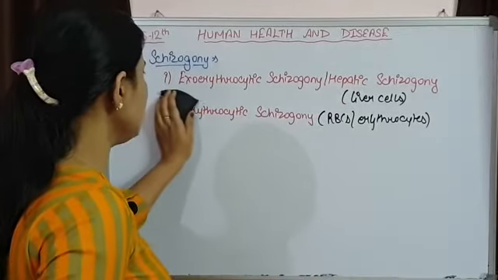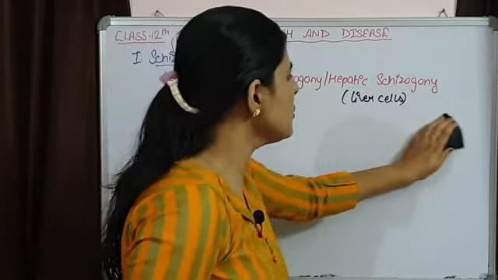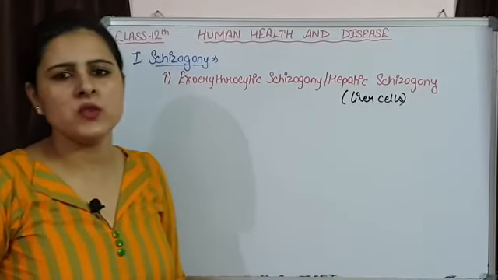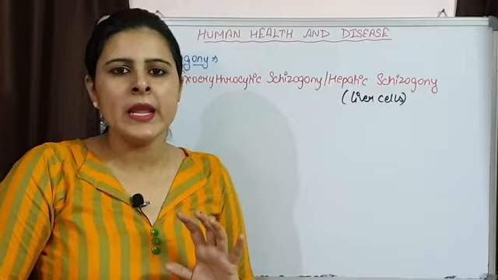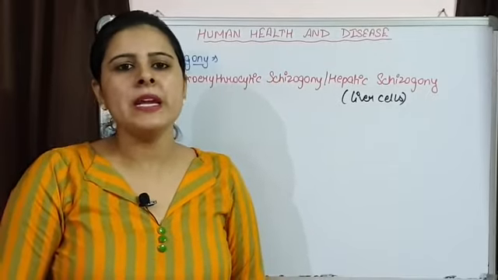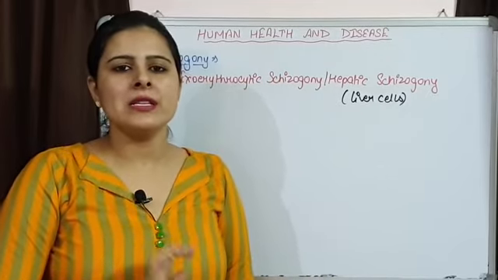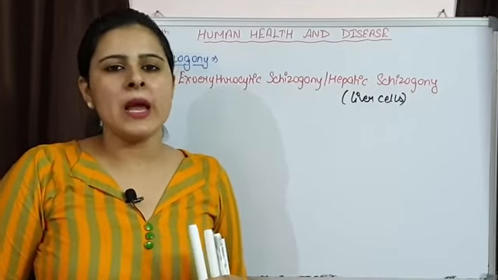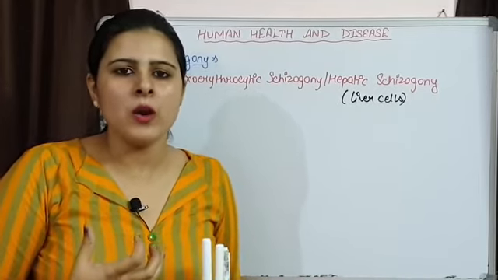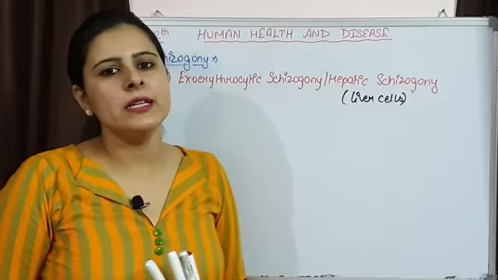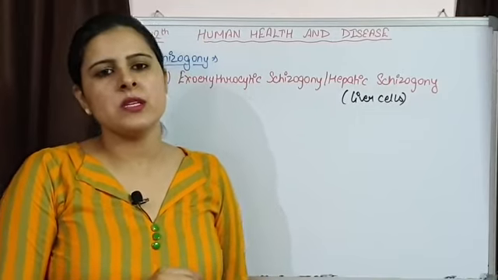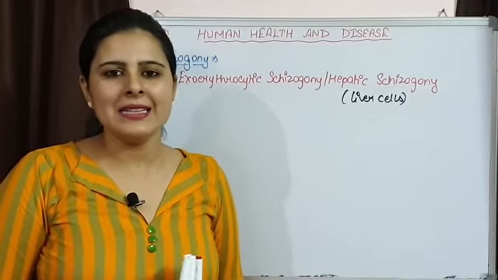That is the asexual multiplication that occurs in men. How does exoerythrocytic schizogony start? It starts when an infected female Anopheles mosquito, carrying Plasmodium in its mouth, bites a healthy individual.